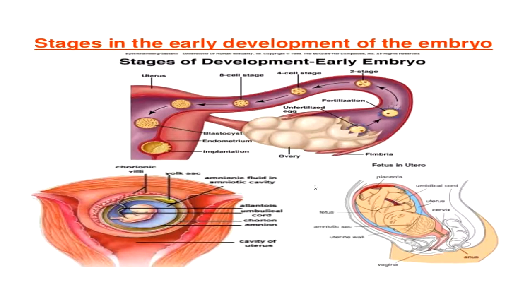These are the stages in the early development of the embryo. Here you can see fertilization takes place, and after that the zygote is transferred and implanted into the uterus. Here development takes place. The embryo takes nutrition from the placenta, and when the growth is completed, it takes around 34 weeks, and after that the baby comes out and takes birth from the birth canal. The vagina is known as the birth canal.